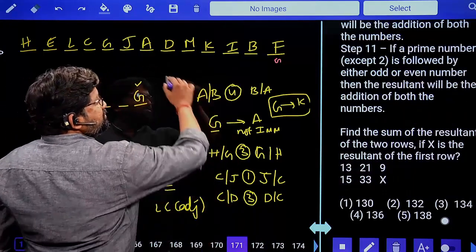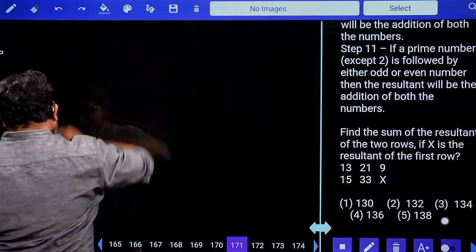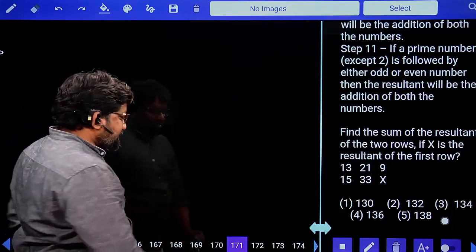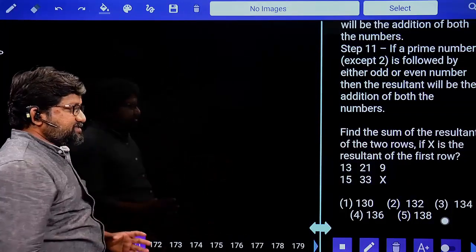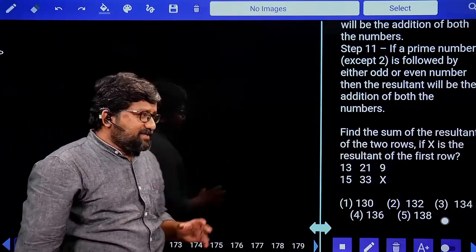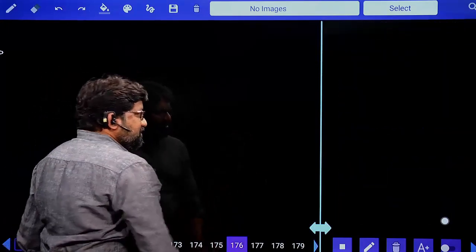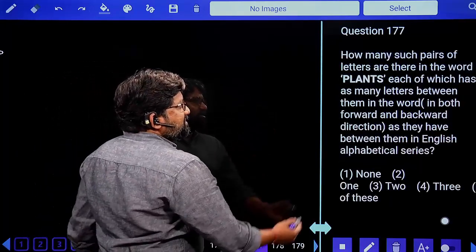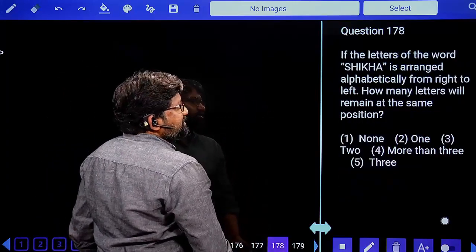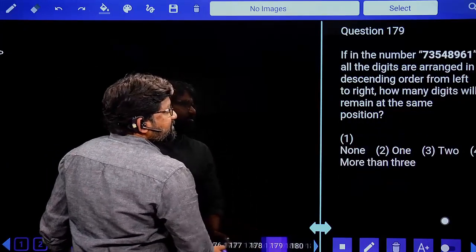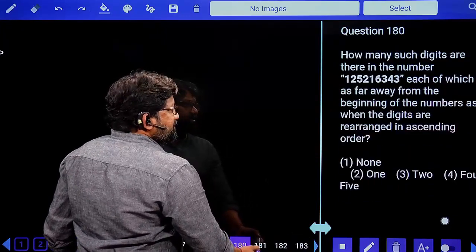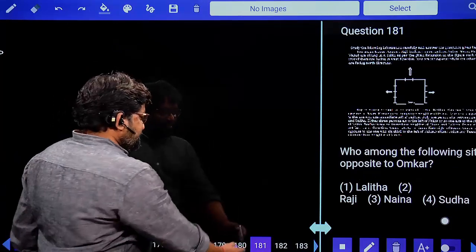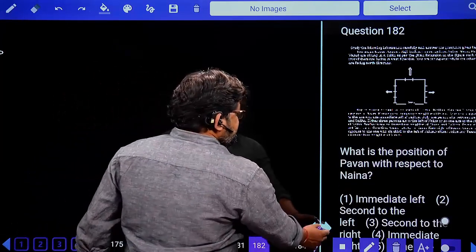So yes, students, let's go for the next questions. Before solving this, what we try to do is we'll first solve all the puzzles, and then later we'll come back to these questions. 176, north and south. This is also easy. Plants, how many such pairs? This is also easy. So 179, 180, individual questions, 176 to 180, all are very, very easy.